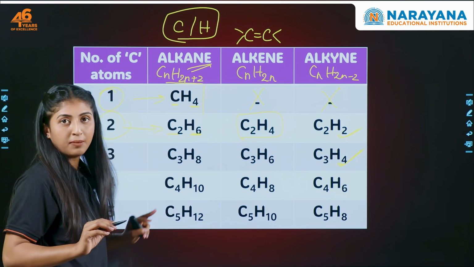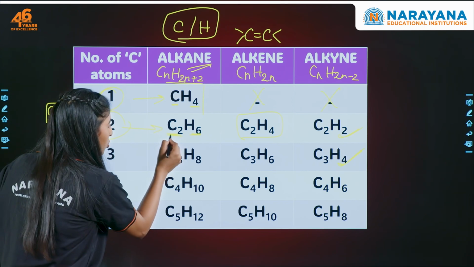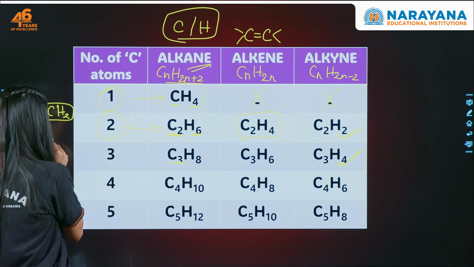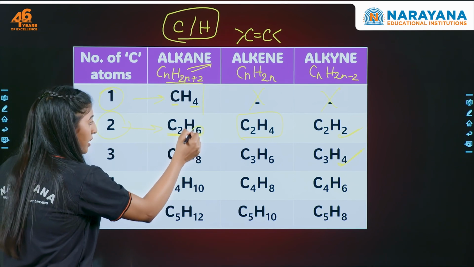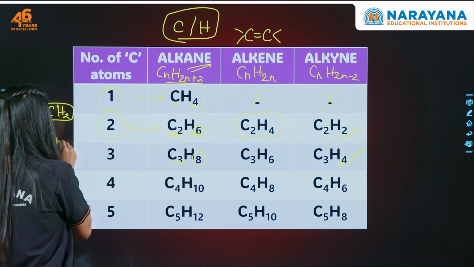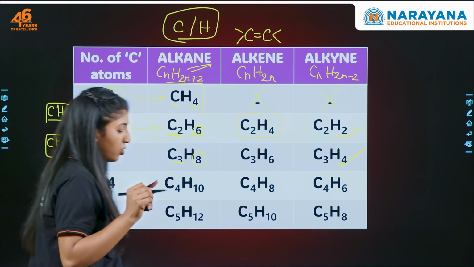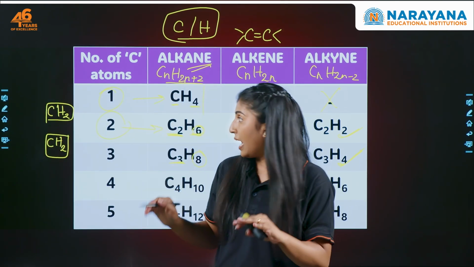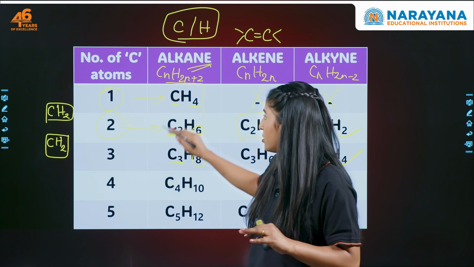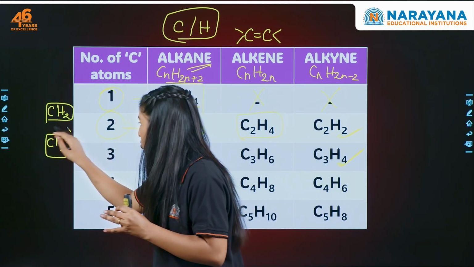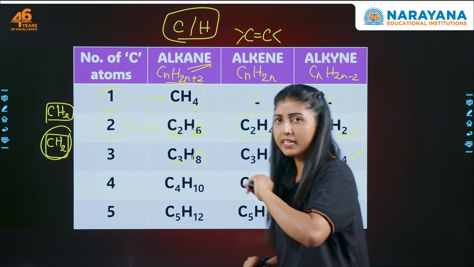Let's look at the second and third members of alkane too. Here we have 2 carbon, while here we have 3 carbon, so a difference of 1 carbon. Here we have 6, while here we have 8, meaning again a difference of 2 hydrogen. So what do we see here? That two consecutive members differ by CH2. This is for alkane. Let's look at alkene.